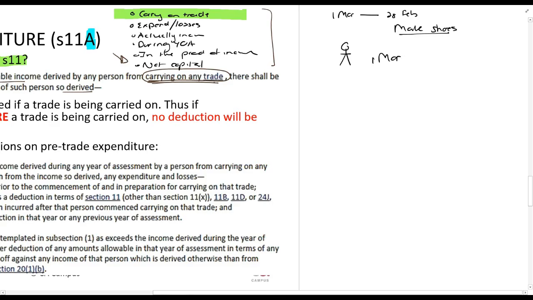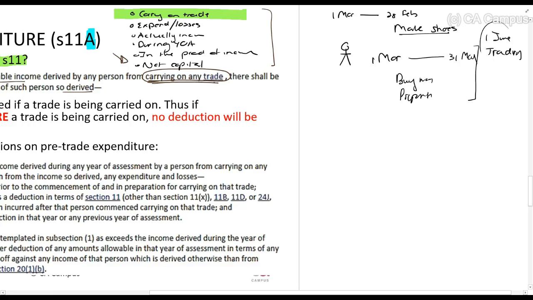Now, he has to go and buy machines, get a property to rent, set up the shop, and advertise, or get everything ready to run this business. So let's say March, April, and May. It takes him until the 31st of May, where he's just setting this up. So from the 1st of June, he starts trading.